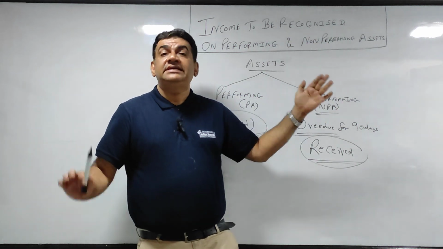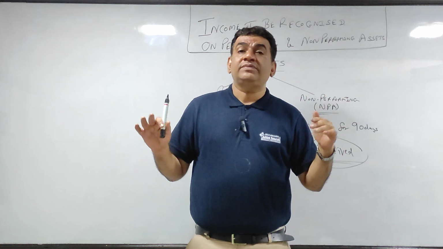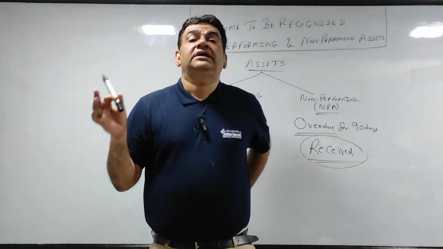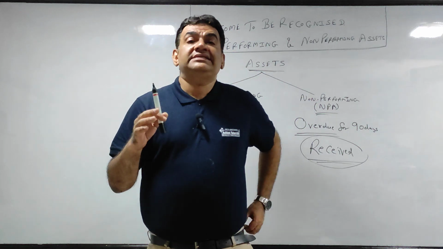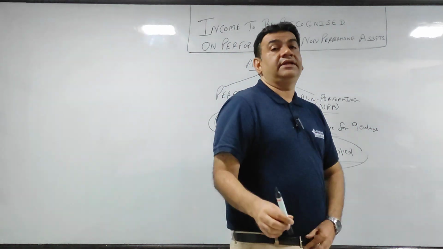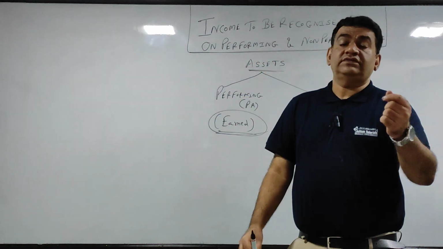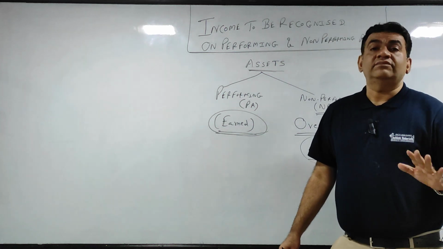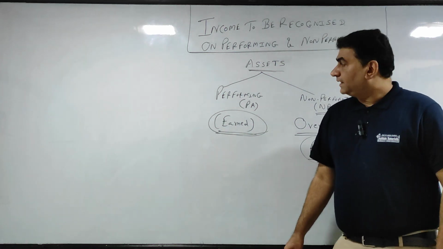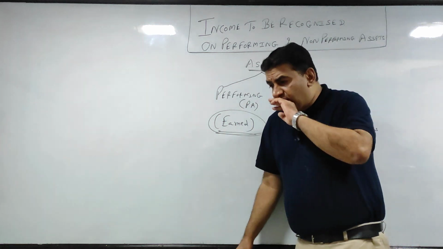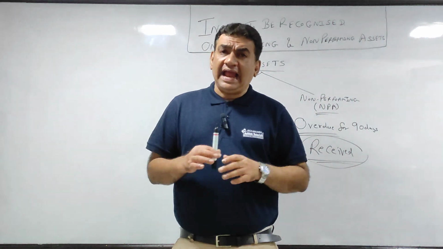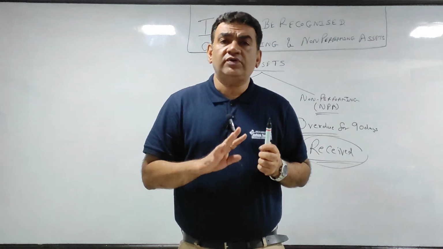Income or interest to be recognized means how much part of the interest I will show as income for the current year. Got it, guys?